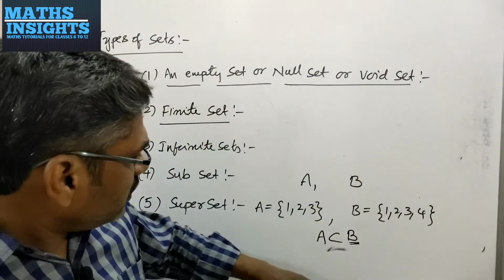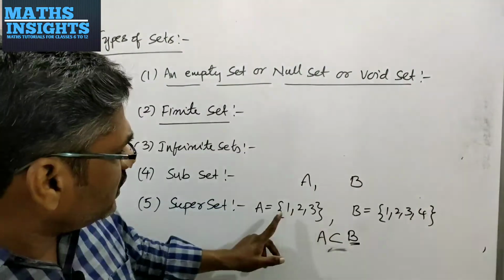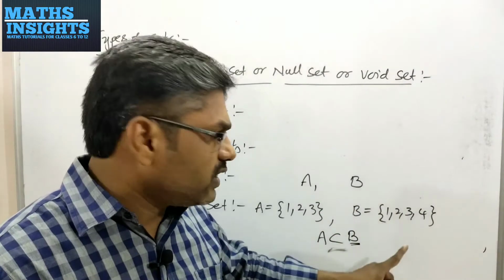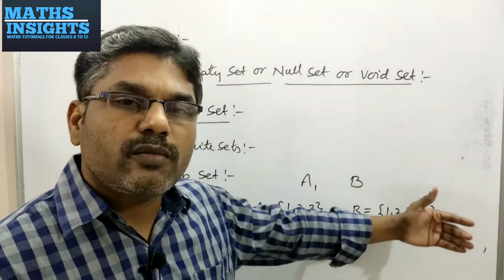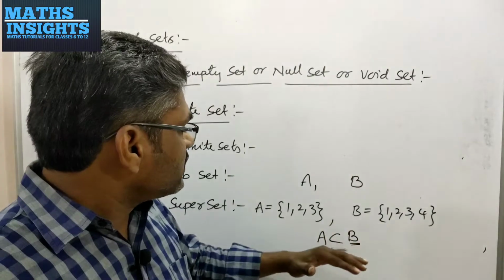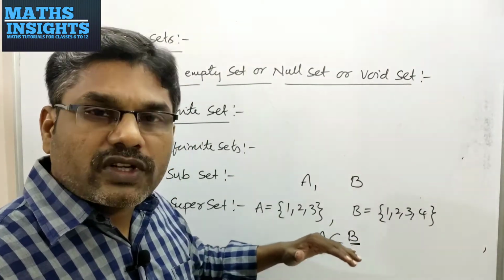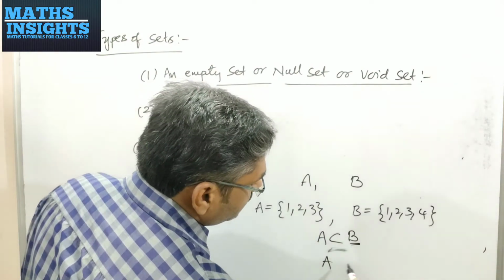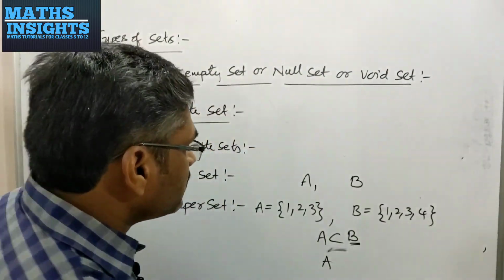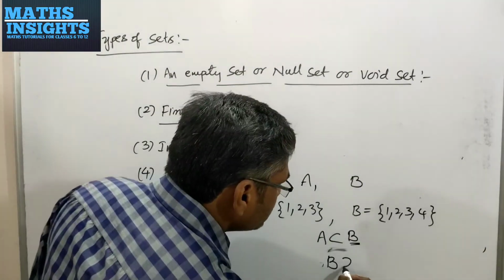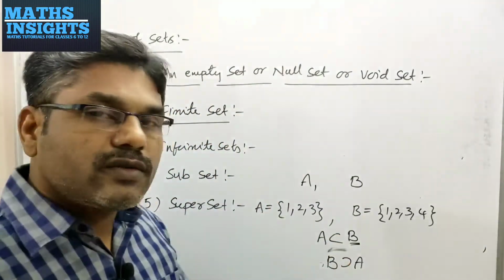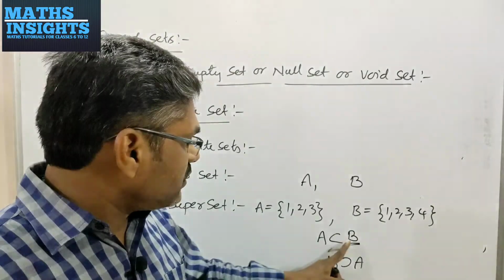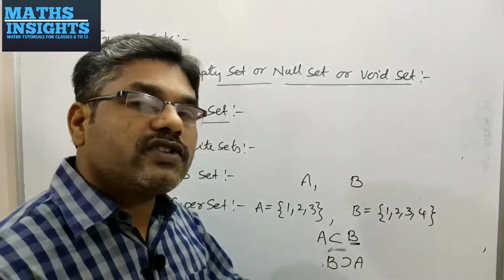If you take this example again, the elements of A are in B. That's why A is called subset of B, and B is having one more element than A. That's why B is called superset. Symbolically, A may be written as subset to B and B is written as superset to A. You have to use the reverse symbol as used in representation of subset. So A is subset to B and B is superset to A.